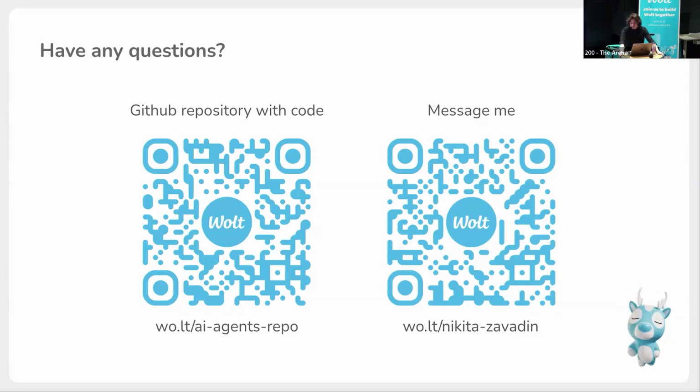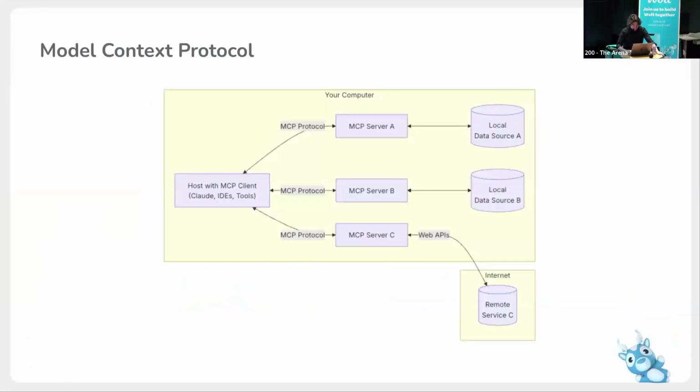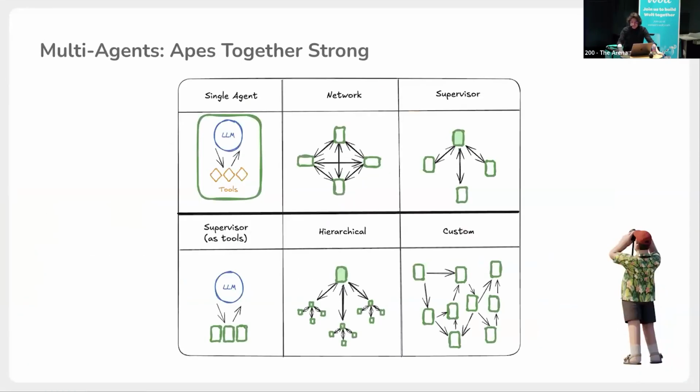Thanks for the presentation. You showed different kinds of interaction models of multiple agents. Do you have any rough idea which one is the best, which one is mostly used, and what the trade-offs are?